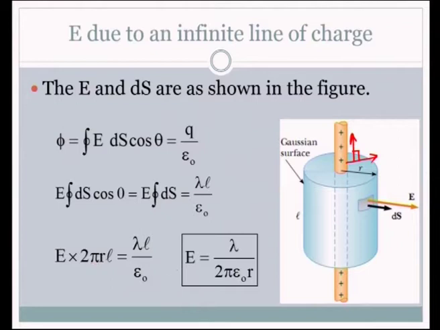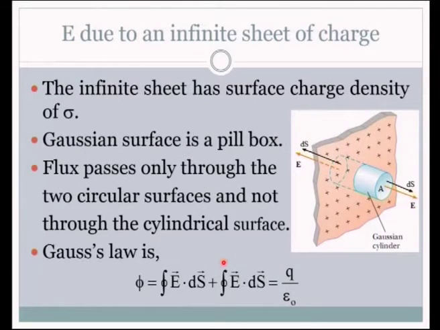Now, what is the final expression here? So, when we simplify, we get the electric field E due to the line charge is lambda divided by 2 pi epsilon naught r. So, this is the final expression we have for the electric field due to a line charge arrangement. What else we have?